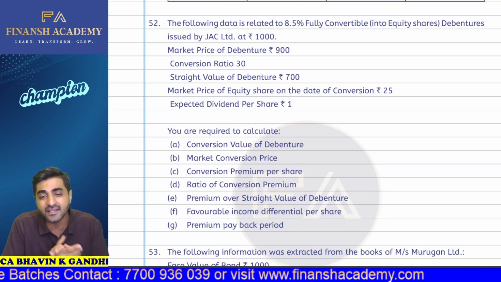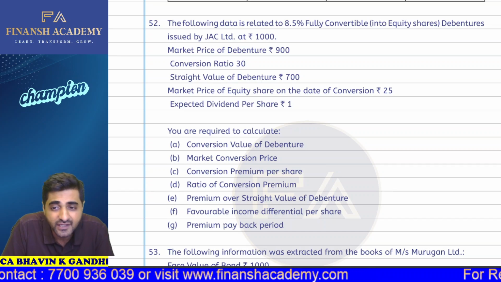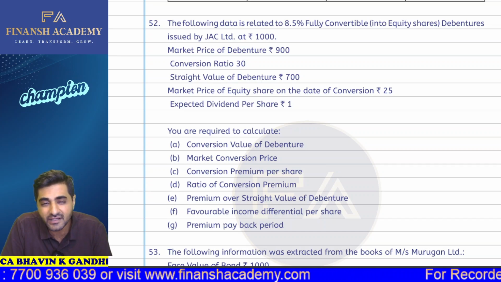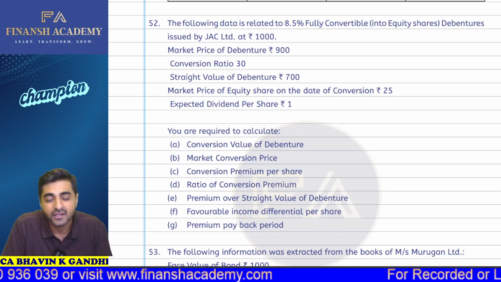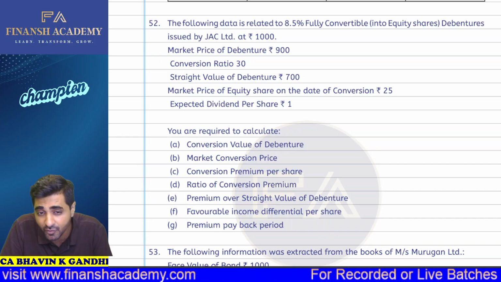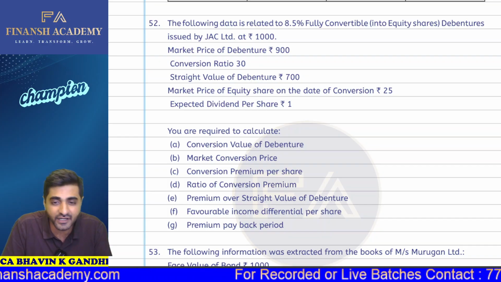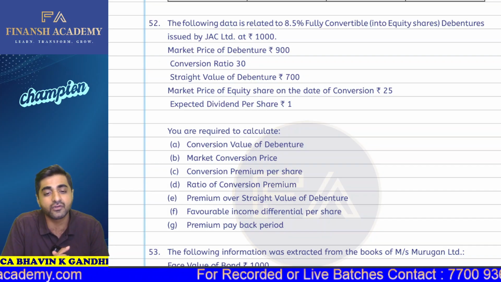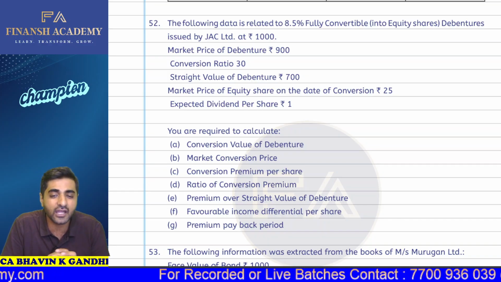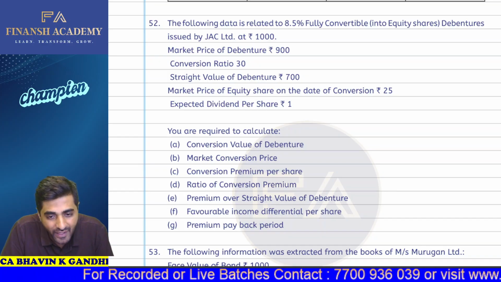The following data is related to 8.5% convertible bonds into equity shares, and the debentures issued by JSC at rupees 1000. So your face value is 1000 and the market price of the debenture is now 900 rupees. Conversion ratio is 30 and the straight value of the debenture is 700. So that's your intrinsic value. Market price of the equity share on the date of conversion is 25 and the expected dividend is 1.